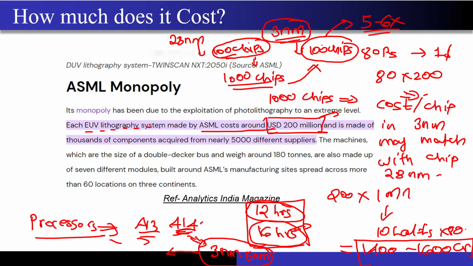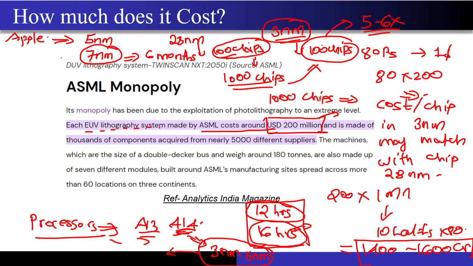Now, just to give you an idea of how big the order Apple gives to TSMC is, I still remember it came in the headlines when Apple gave its order for the latest iPhone. TSMC's slot for this latest technology node, I don't know exactly what the technology node was, maybe 5 nanometer or maybe 7 nanometer, got blocked for 6 months.